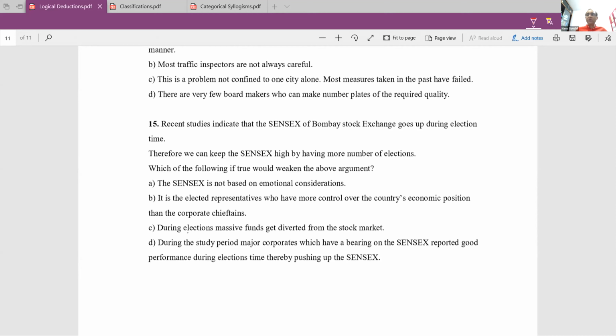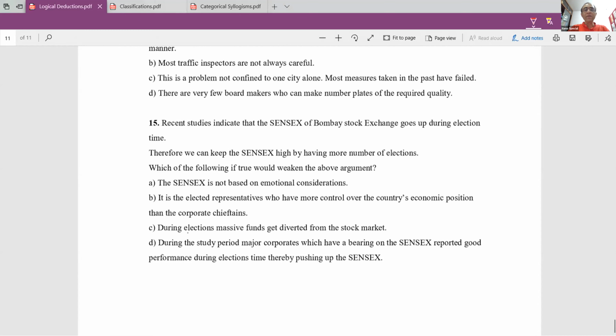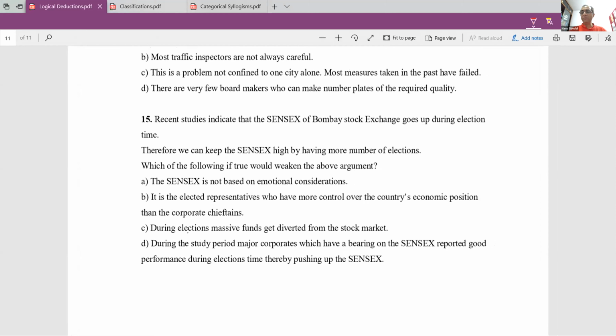Okay. A lot of you have answered and you seem to have got it right except for a couple of students. Let's look at this question. Recent studies indicate that the Sensex of Bombay Stock Exchange goes up during election time. So he's saying that when there are elections, the Sensex goes up. Sensex is an index of the Bombay Stock Exchange. Therefore, we can keep the Sensex high by having more elections.